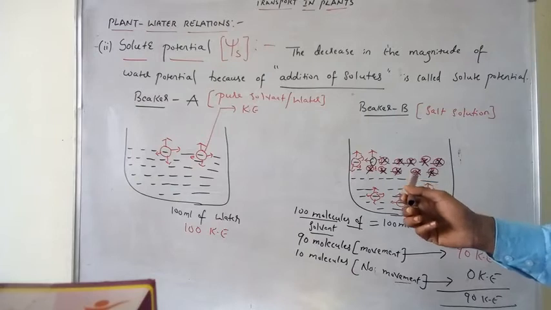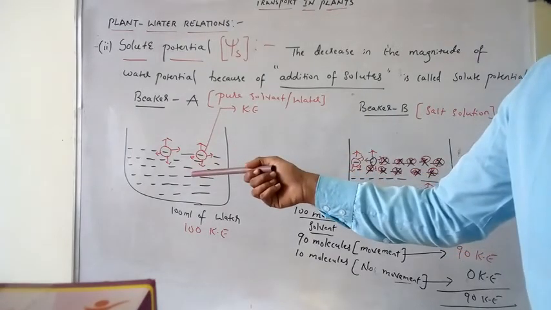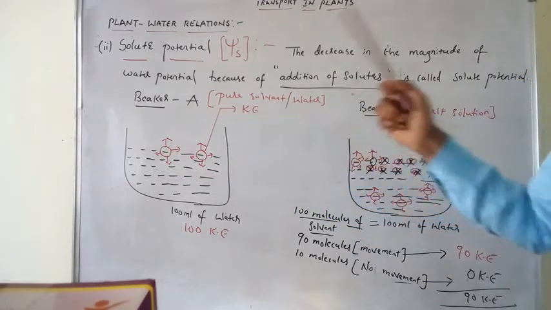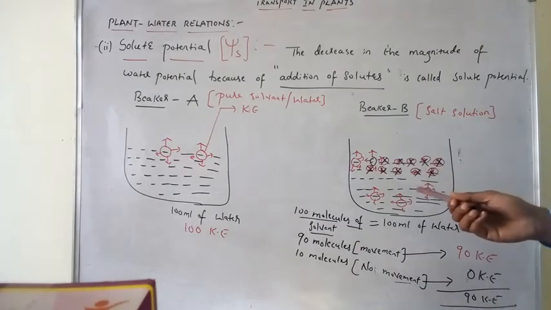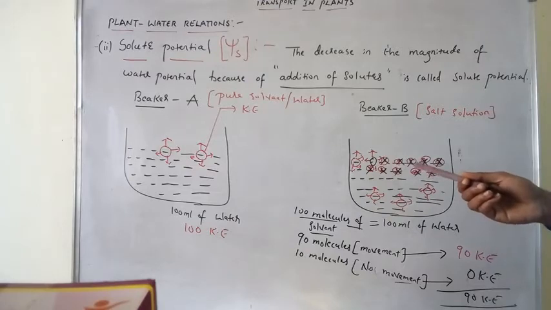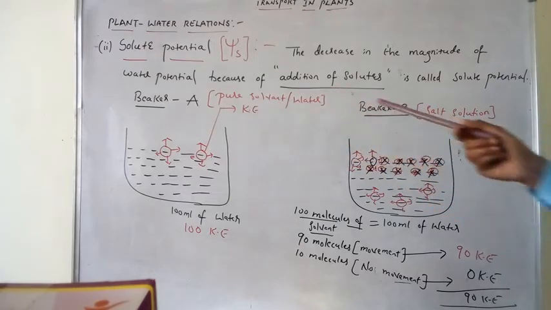But here only water is present, that is pure solvent. But here this 100 ml of water is mixed with 10 grams, 10 molecules of solute. This is the pure solvent without solutes. This is the solvent mixed with solute.